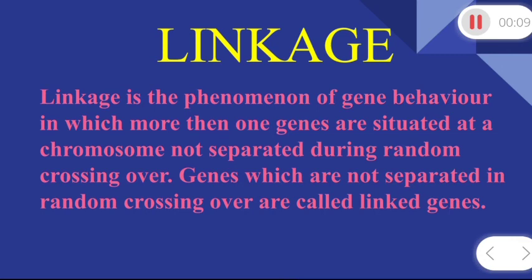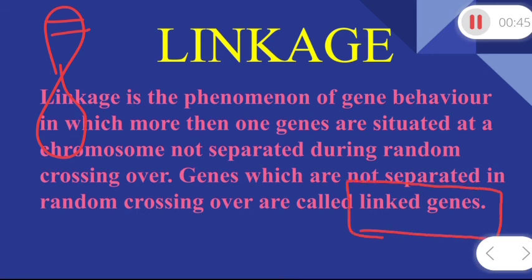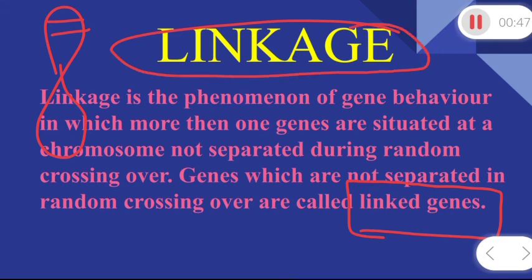What is linkage? Linkage is the phenomenon of gene behavior in which more than one gene is situated on a chromosome and they are not separated during random crossing over. What does it mean? Dear students, when two genes are situated on a single chromosome and are very close to each other, during random crossing over the chances of separation of these two genes are very low. That is why these genes are called linked genes, and this phenomenon is known as linkage.